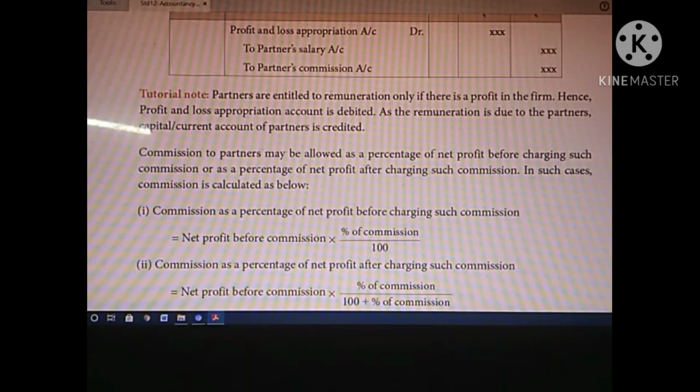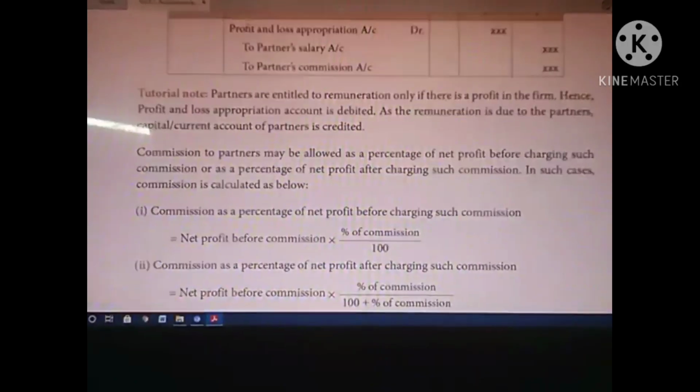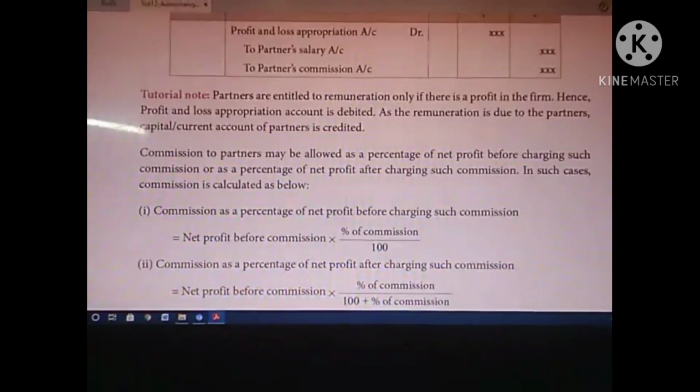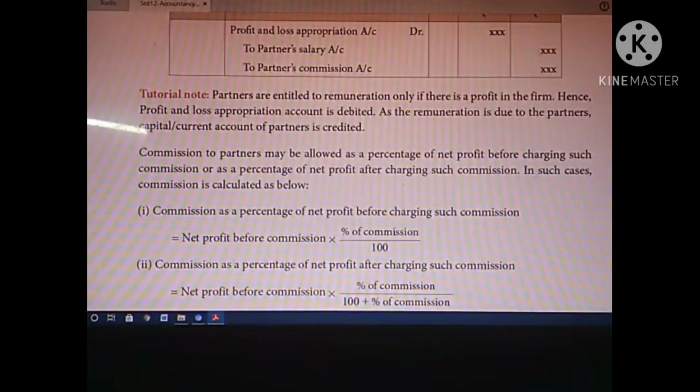Commission to partners may be allowed as a percentage of net profit before charging such commission, or as a percentage of net profit after charging such commission. Based on the partnership deed, the commission is either charged before the net profit is shared, or calculated after charging the commission and then the net profit is found.